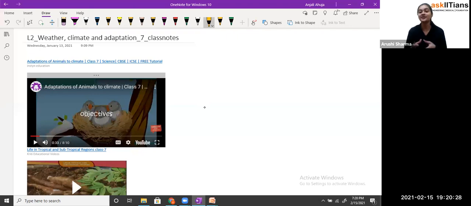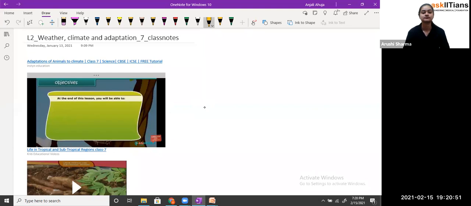Exactly. Otherwise, how are they going to survive? Because the temperature is going to be very low, and if the temperature is low, they will be affected by that cold. That's how they have the structure of their body, or the outer covering of their body, in such a way that they will not be affected by the cold. So students, we have to see the adaptation of animals.